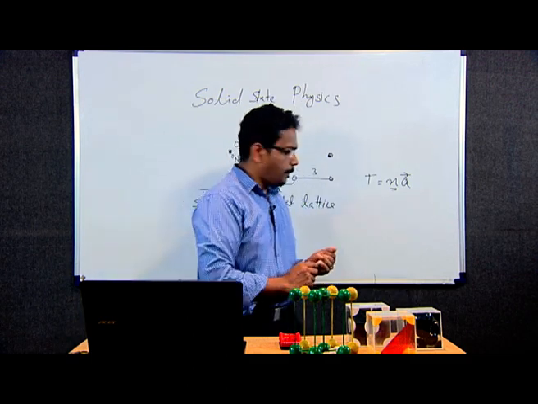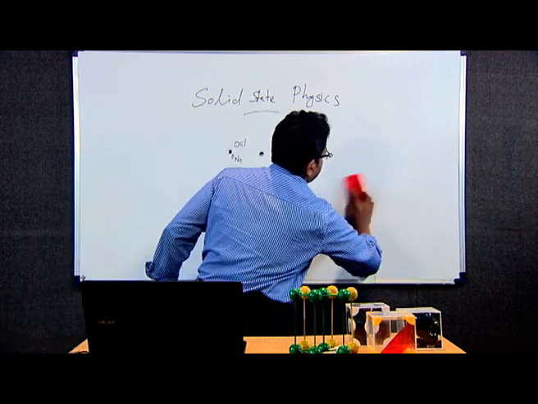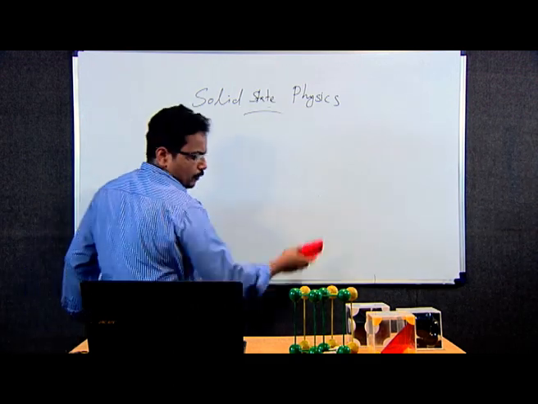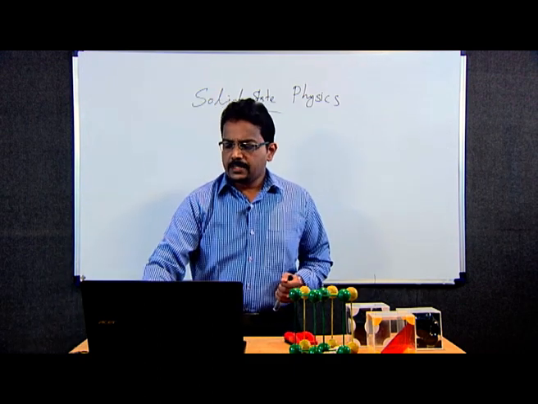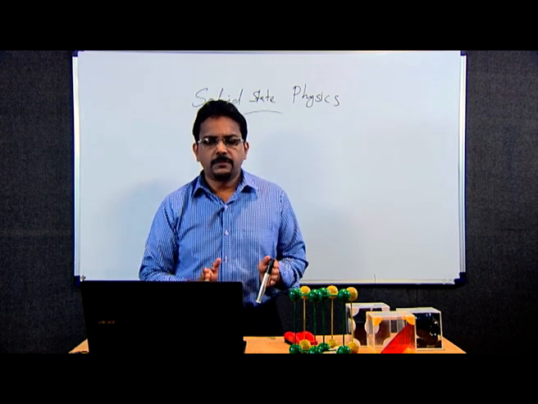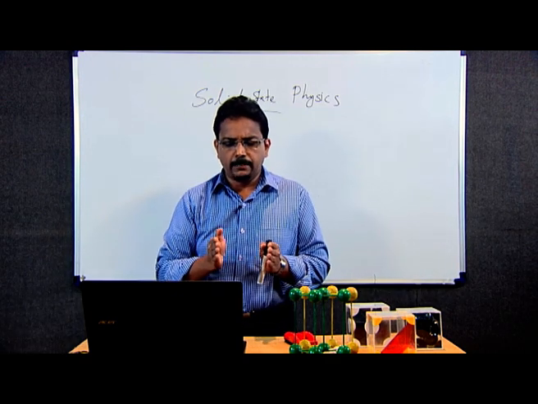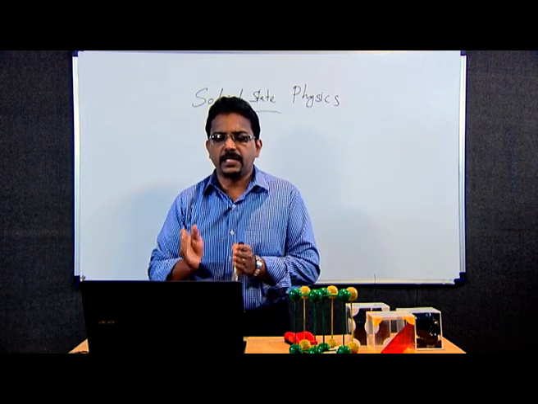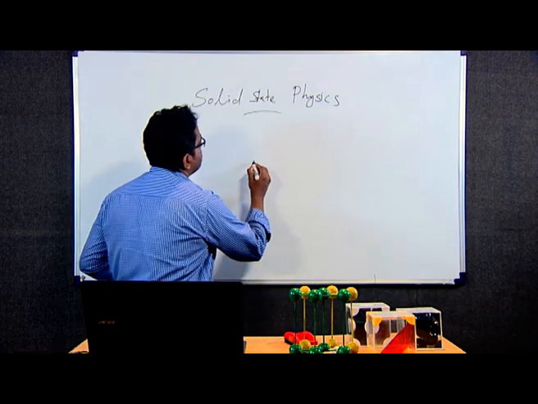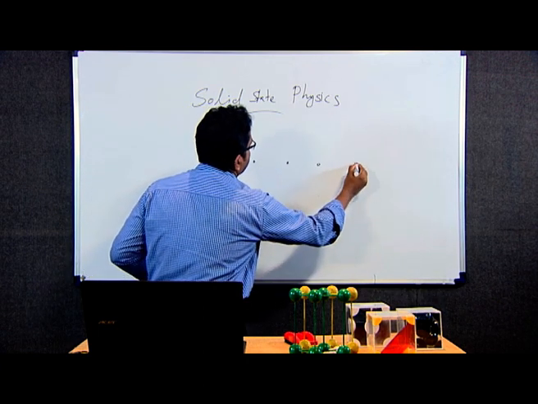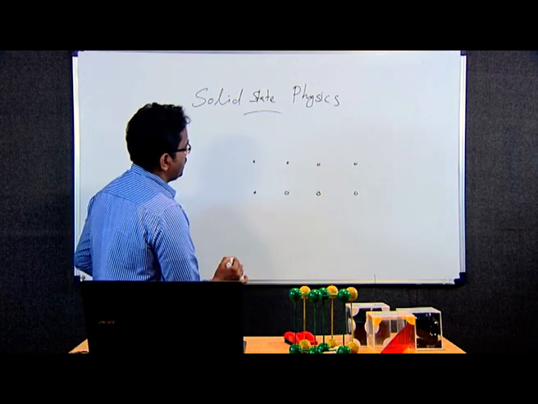Next one is the 2-dimensional lattice. The same thing: in a 1-dimensional lattice the atoms are separated by a distance along the x axis, which we take as A. Similarly, in the 2-dimensional case, here you can see the points in space.